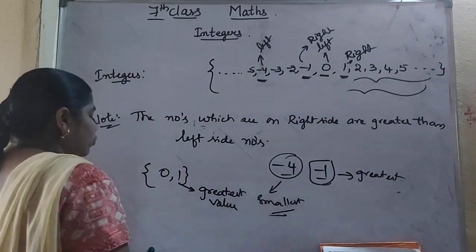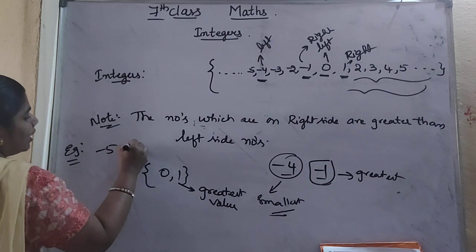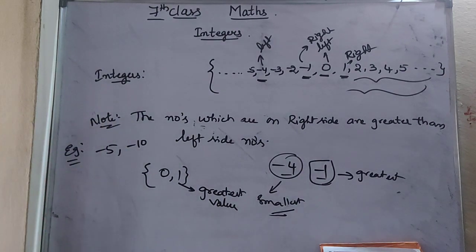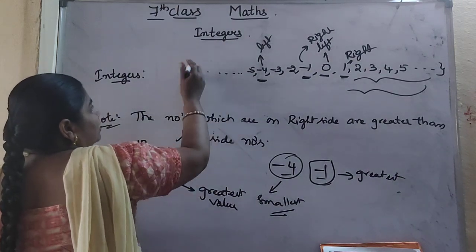In the same way, one more example we can take. I am taking -5 and -10. -5 is here, and somewhere you will get -10 here.